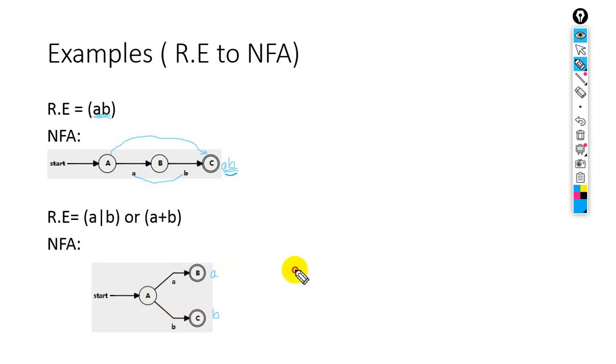So this is for the OR operation. You can also draw it just like this by using a single final state. For example, this is state 0. You can also represent it by using S, or by using Q0, or by putting A, B, C, or by putting 1, 2, 3, 4. It's up to you, no problem. This is just a representation. So here this is the initial state, and this is the final state. How can we recognize that this is the final state? Because here we have two circles.